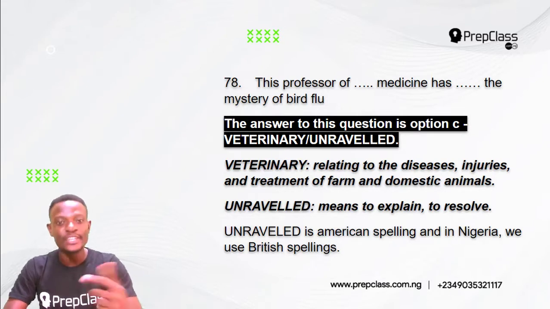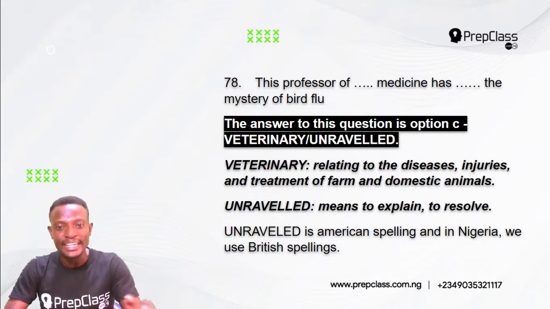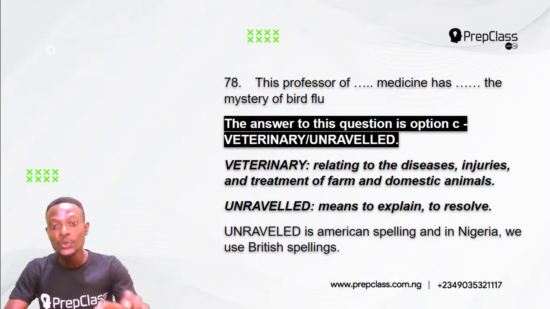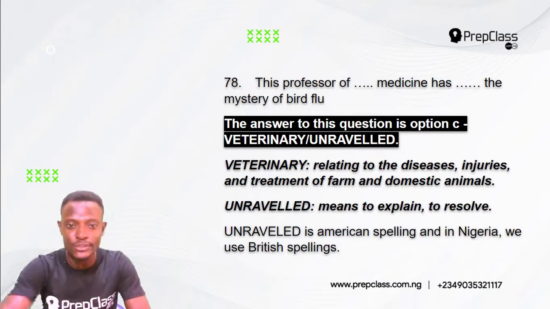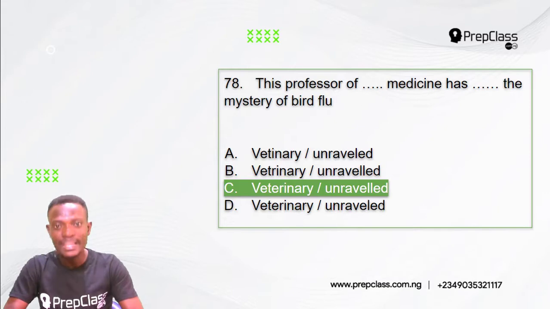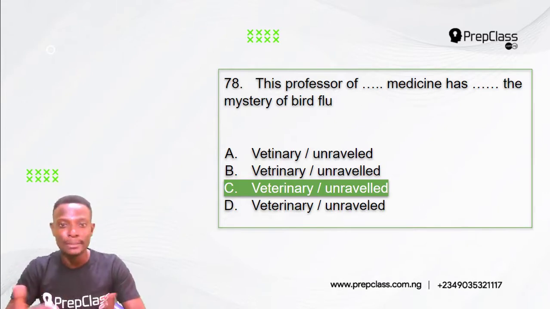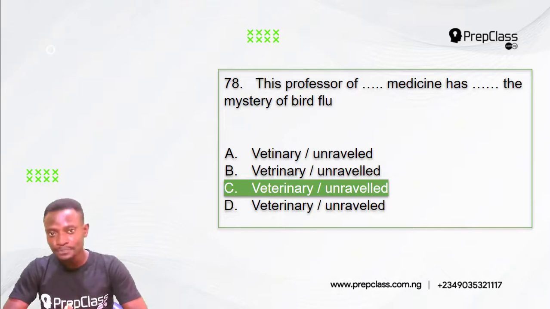Unraveled is spelled as unraveled. Now, on the screen we have another spelling, unravelled. This is the British spelling, and in Nigeria we use British spellings. So the answer to this question is option C. This professor of veterinary medicine has unraveled the mystery of bird flu.